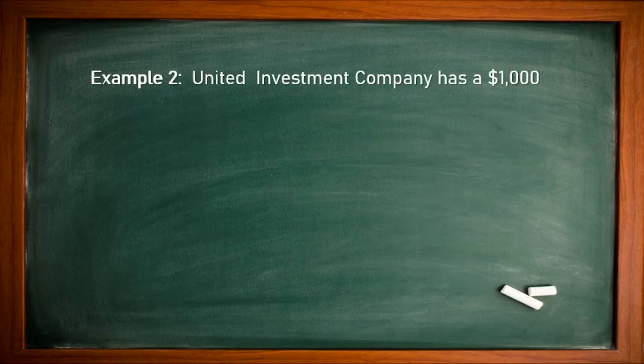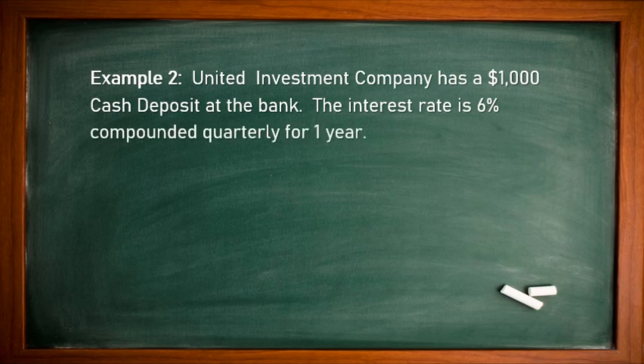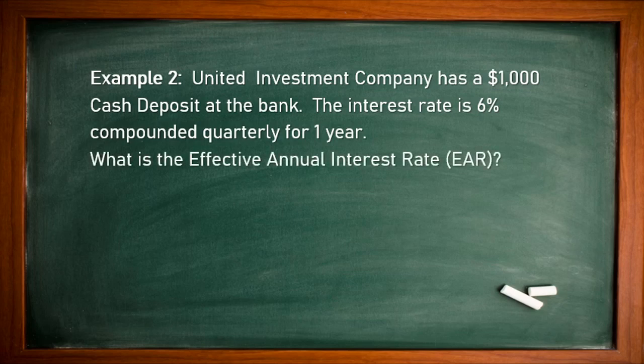Again, we'll go for an example to understand the percentage. Suppose United Investment Company has a $1,000 cash deposit at the bank. The interest rate is 6%, compounded quarterly for a year. We are using the example for quarterly. So we want to know what the effective annual interest rate, EAR, is. So EAR, as you know, the formula: we put (1 + 0.06/4), quarterly meaning 4 payments in a year, power 4, minus 1.